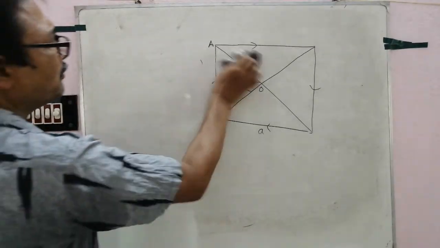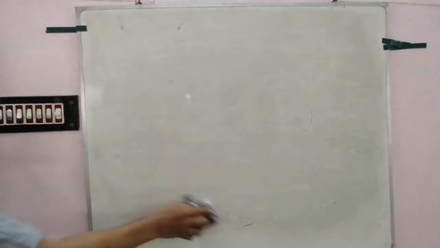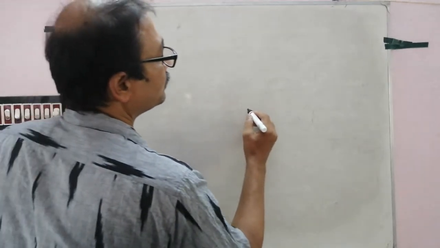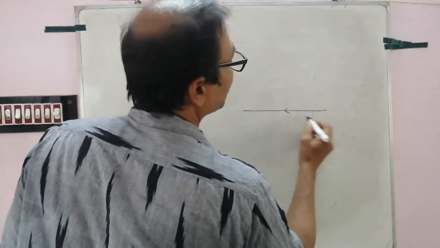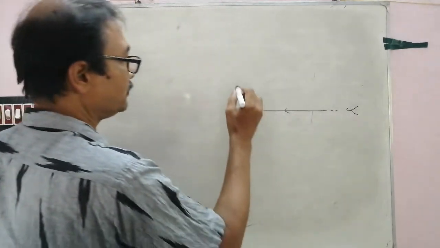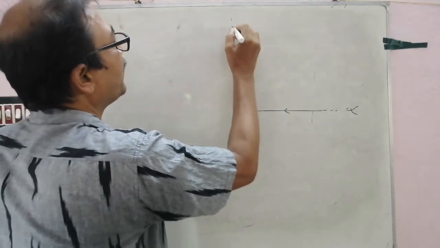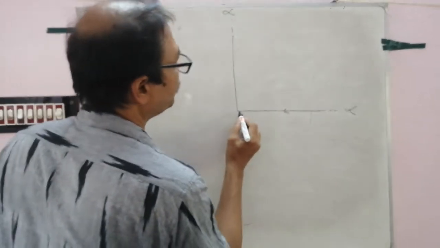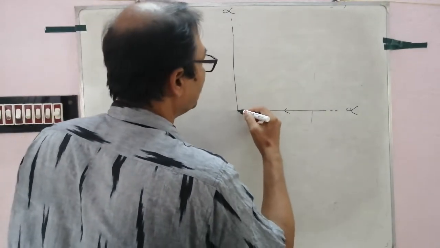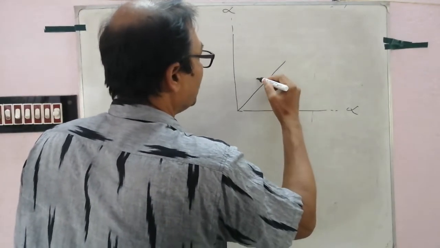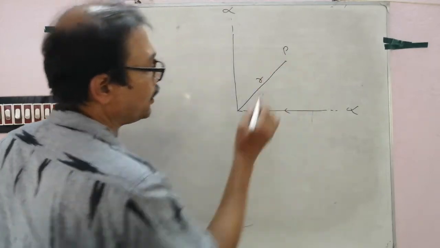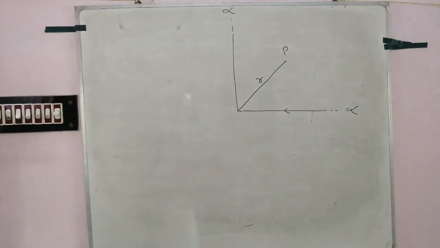This type of problem, very easily you can solve it. Another type of problem, follow. This side is infinite and the wire is bent in this way. This side is also infinite. This is R. You have to find out the field at a distance R.